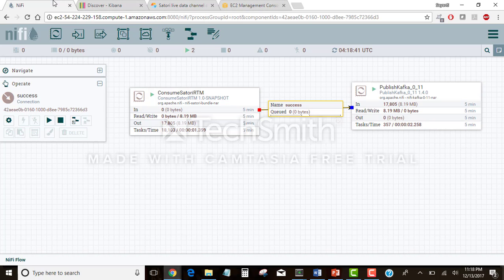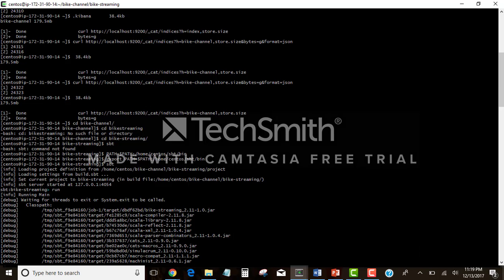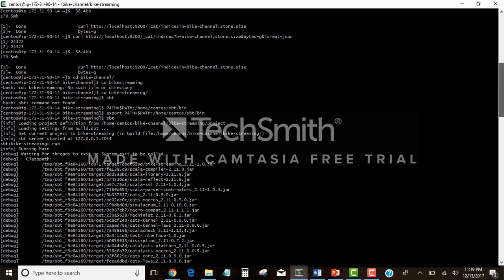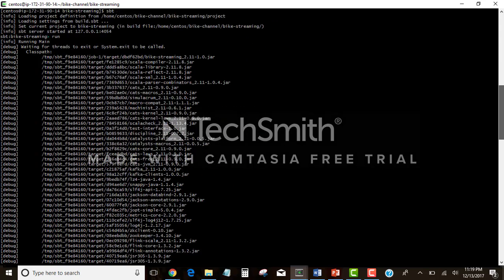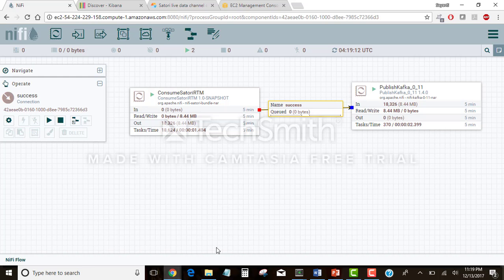Let's go and see how it looks. So here we can see we have the consume Satori RTM processor, and here the publish Kafka 0.11 processor, and data is getting transferred from here to here, and the average is almost 8.4 MB for 5 minutes. And as we can see, the Flink Kafka program is already running here, which is writing data to the Elasticsearch sink.